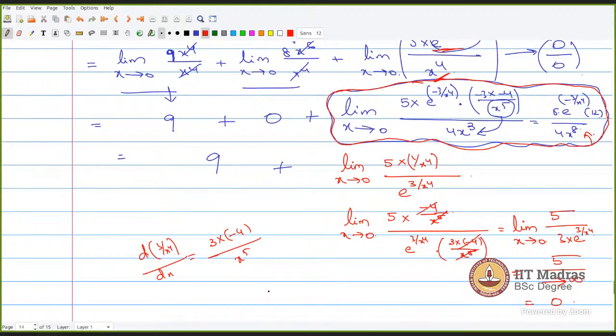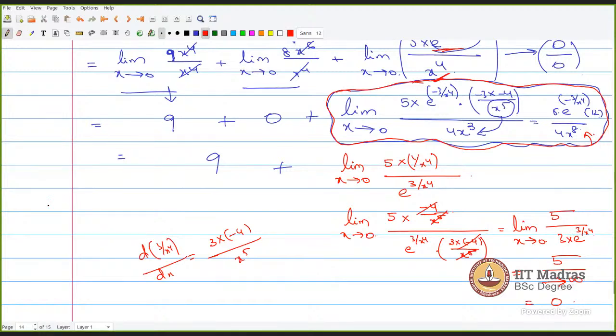So my question: how does it tend to infinity? Okay, if x is tending to 0, you see e power 3 by 0. Where will 3 by 0 tend to? Yes, sir, infinity. So e to the power infinity will tend to infinity. This will tend to infinity as the denominator is tending to infinity.